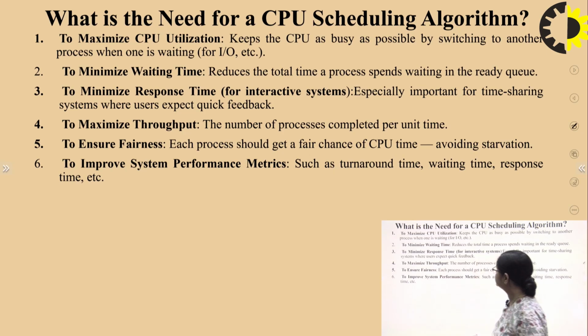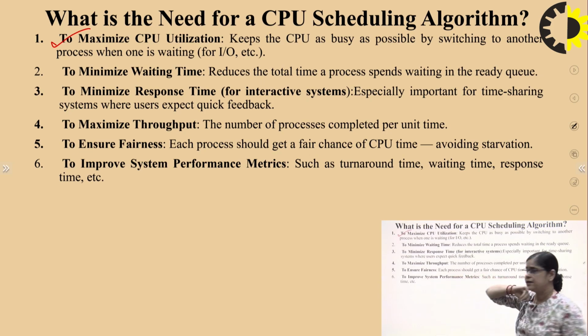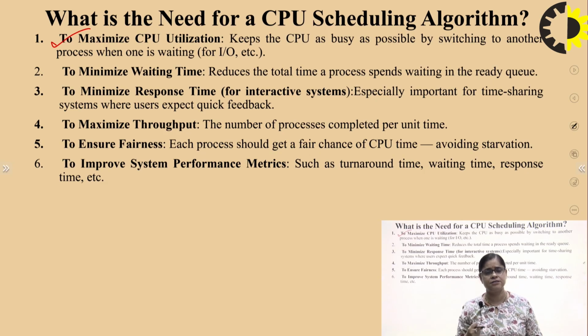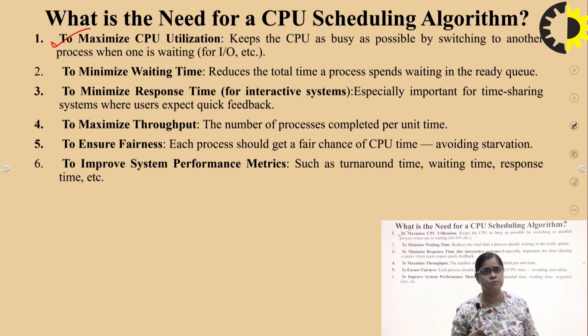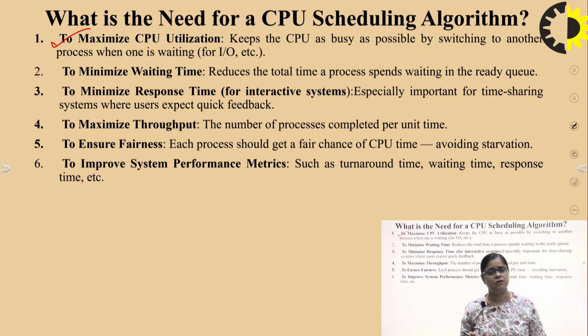First, we have discussed that it maximizes CPU utilization. The main consideration when we are working on any process or any CPU is that our CPU should be busy as much as possible. It can be, when we are allocating the proper time to each process, so that the CPU can switch from one process to another, and we get maximum CPU utilization.